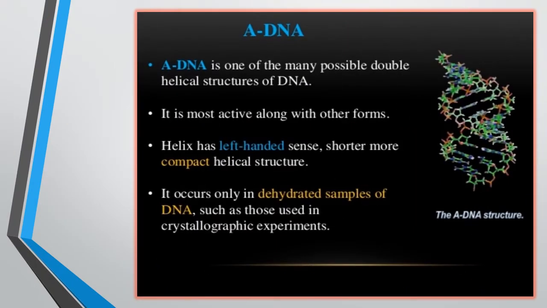A-DNA is one of the possible double helical structures of DNA, active along with the B and Z forms. It is a shorter, more compact helical structure, and it is found in dehydrated samples of DNA, such as those used in crystallographic experiments. A-DNA may occur under experimental conditions.